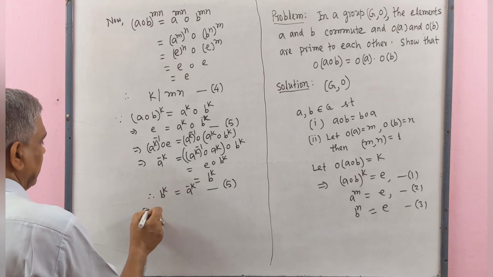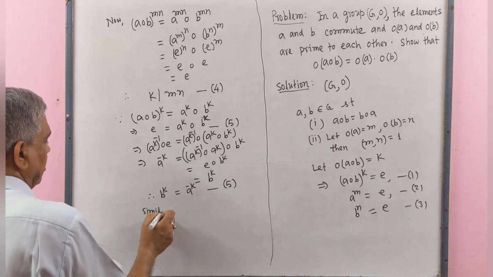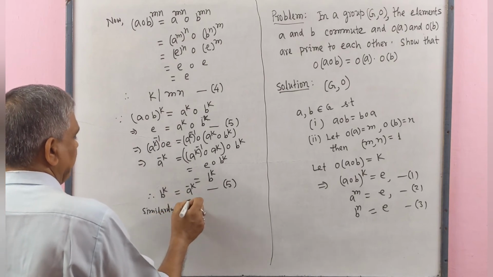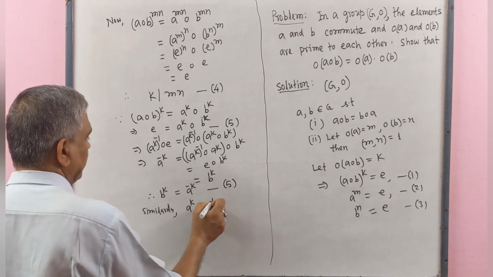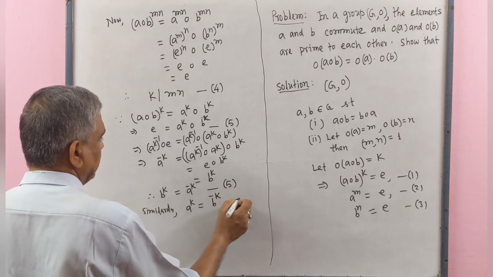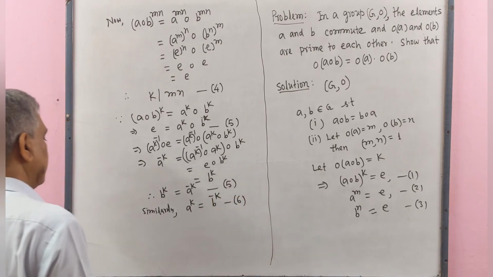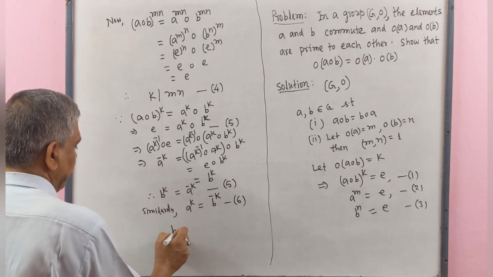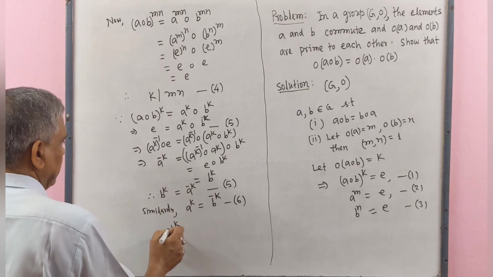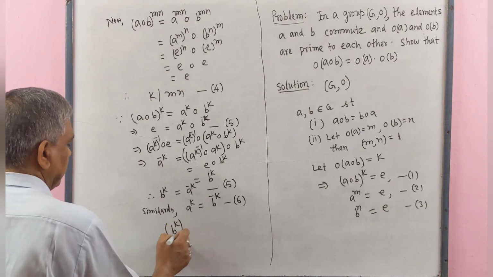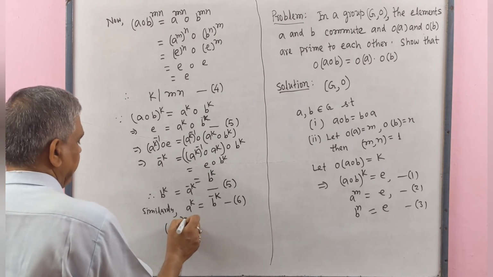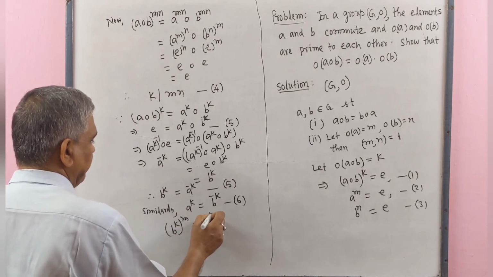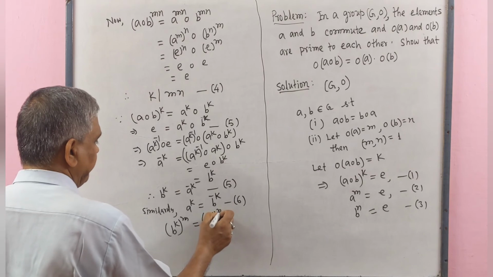Similarly, A to the power k equal to B to the power minus k. This is number 6. From 5, (B to the power k) to the power m equal to (A to the power minus k) to the power m.